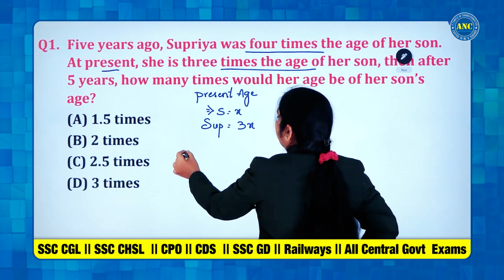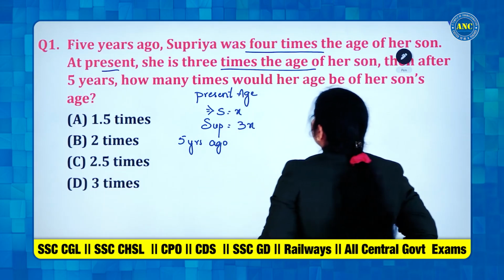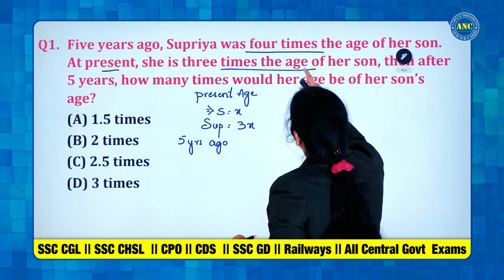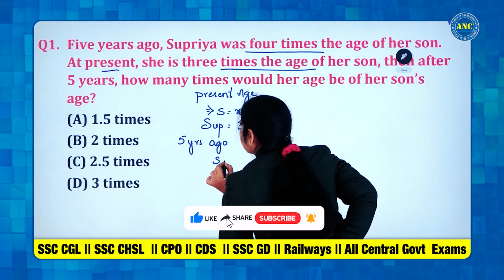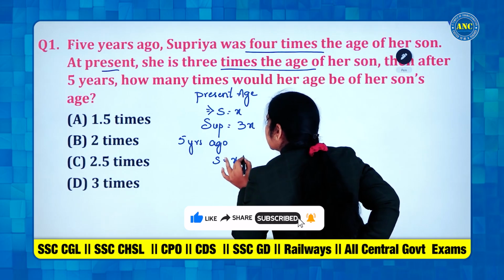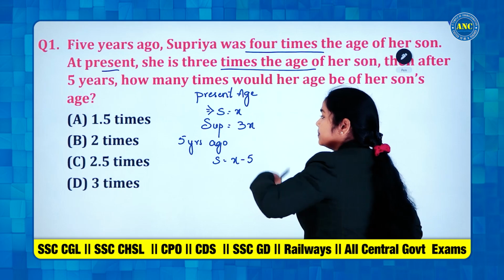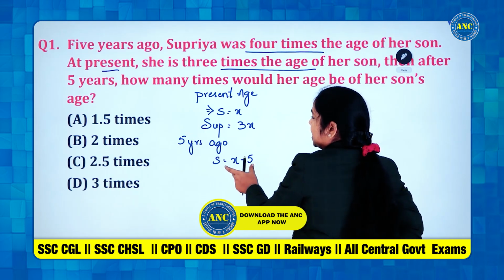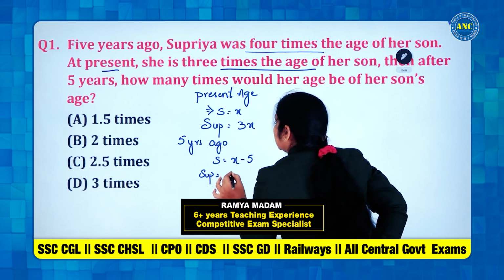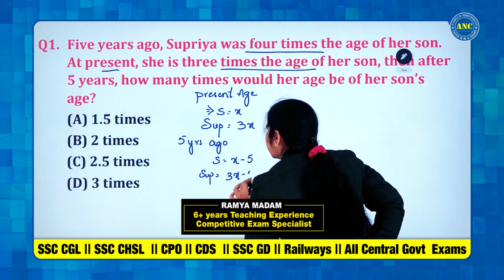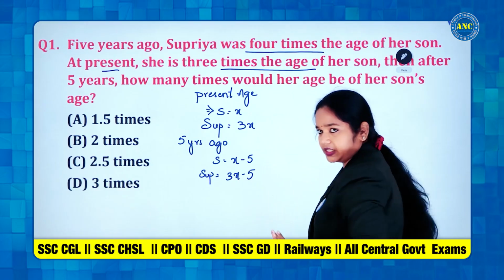Now talking about 5 years ago. What are they saying? Supriya was 4 times the age of her son. So 5 years ago, what will be the son's age? x minus 5, 5 years back. Supriya's age will be 3x minus 5. 5 years back, it should be 3x minus 5.